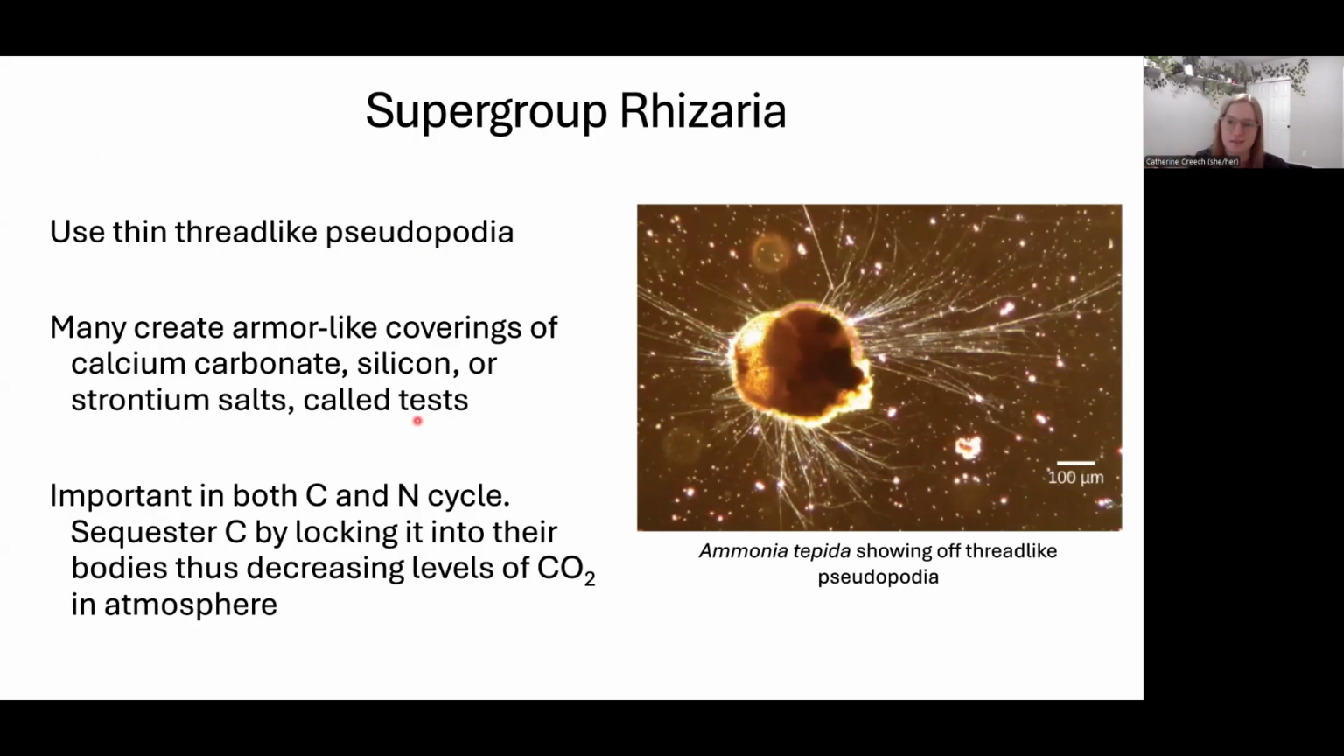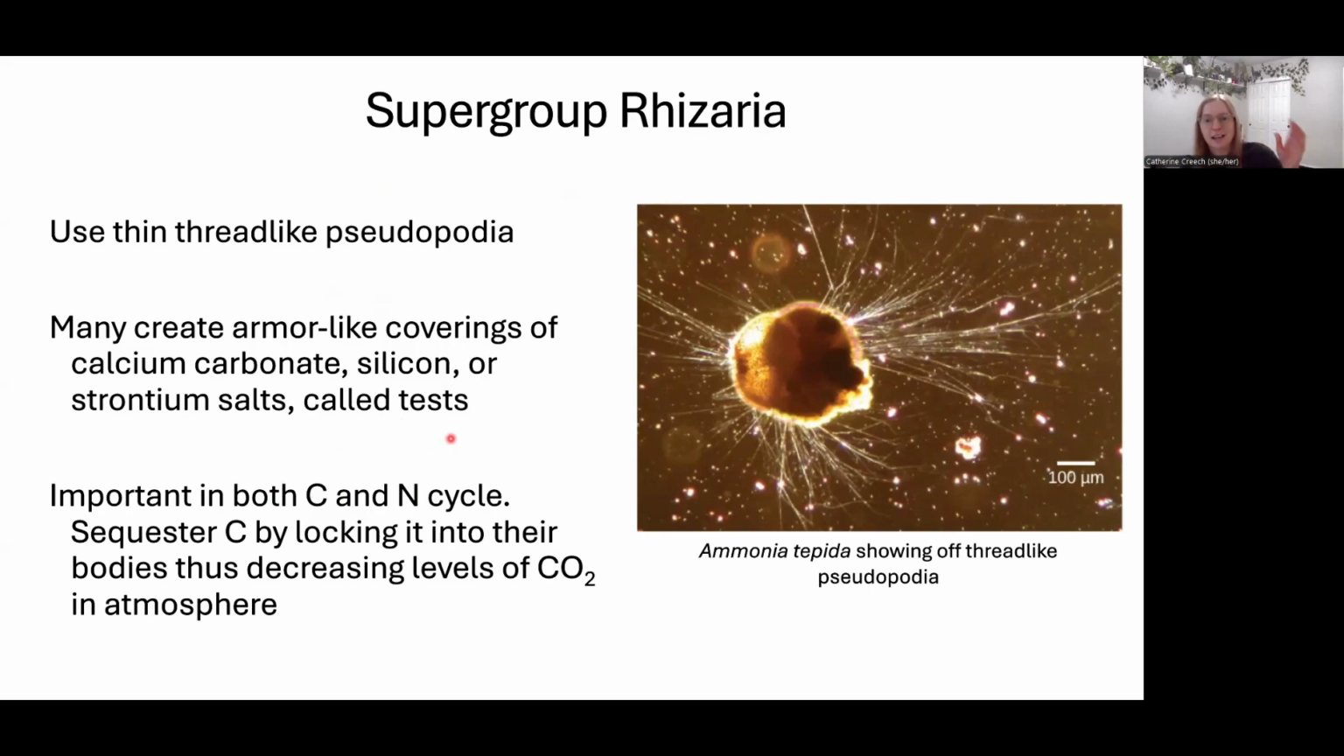I'm going to show you images of them coming up. They're really beautiful. All of these families in the Rhizaria are really important to our nutrient cycling systems, specifically carbon and nitrogen. They're actually really important to climate change because as they absorb carbon in the foods that they're eating, they incorporate it into their body.